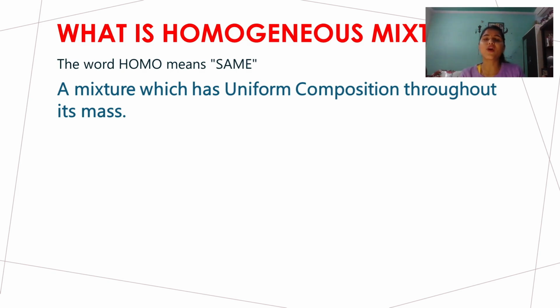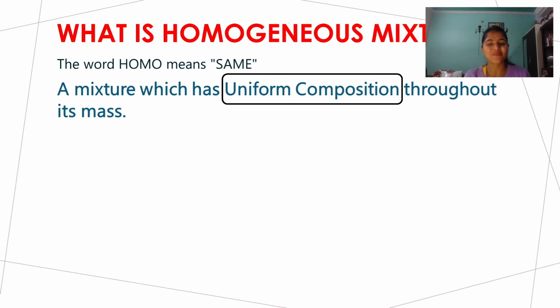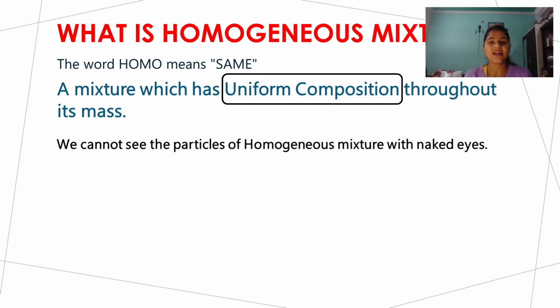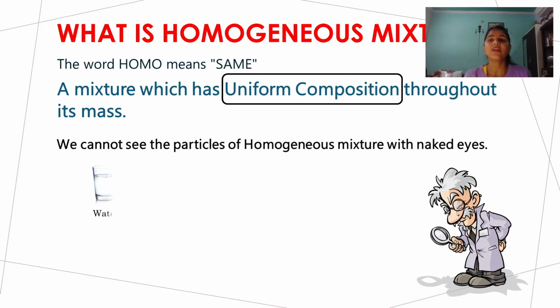Clear? Now the main property of a homogeneous mixture is that we cannot see the particles present in that mixture with the naked eye. Clear? For example, when we add salt in water, we get a mixture in which the salt particles cannot be seen by the naked eye. We cannot spot or recognize the particles of salt in the water. Another example